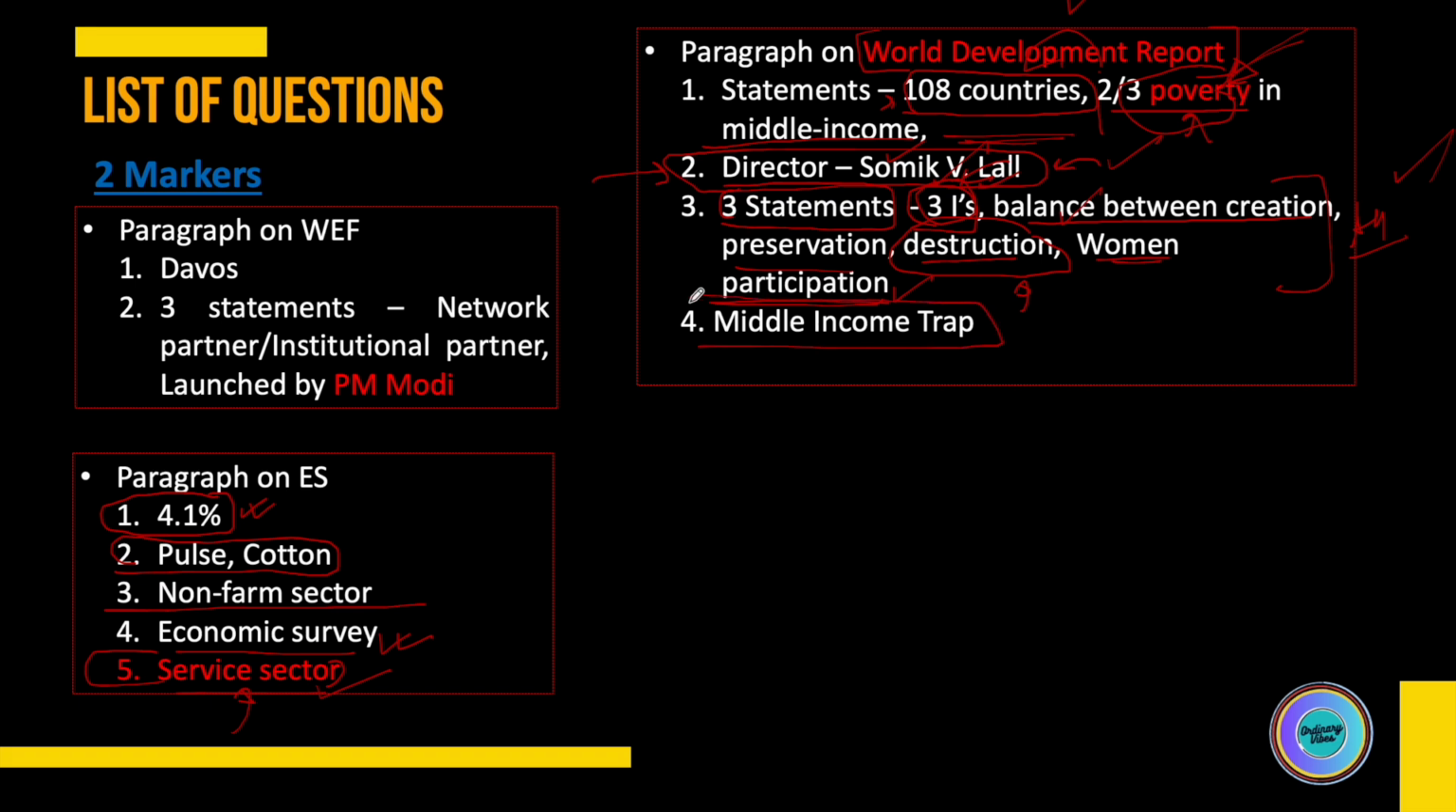The last question, I think this was actually the first question of this paragraph, had a blank: what is the trap that the report talks about? Middle income trap was the answer for that question. So these are the four questions related to the World Development Report.